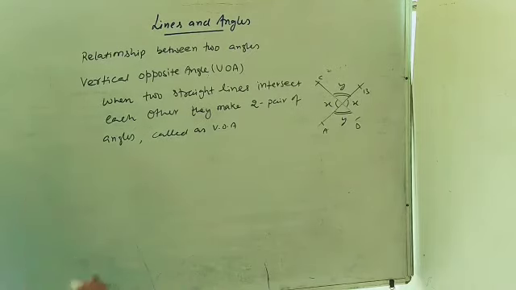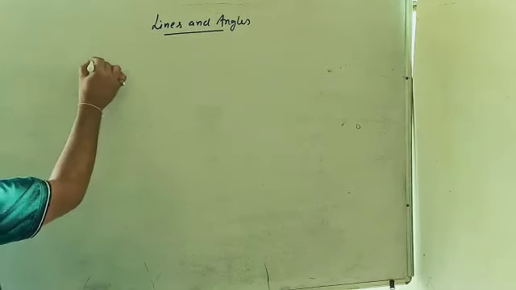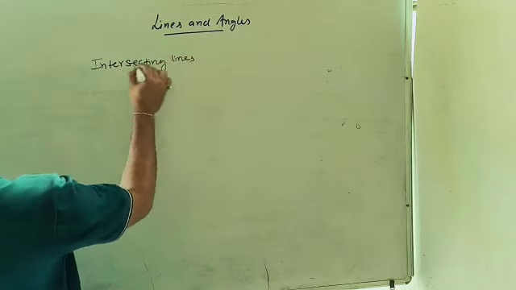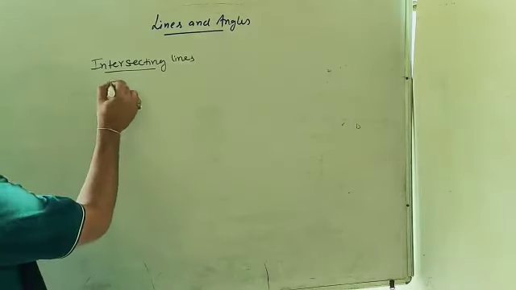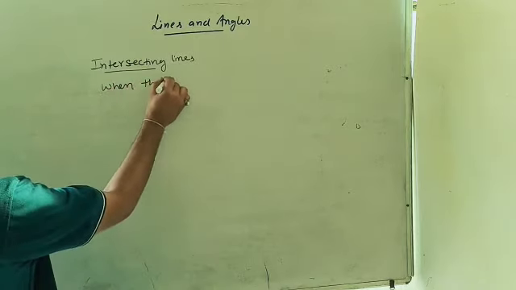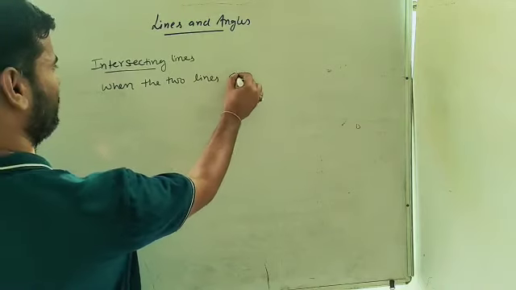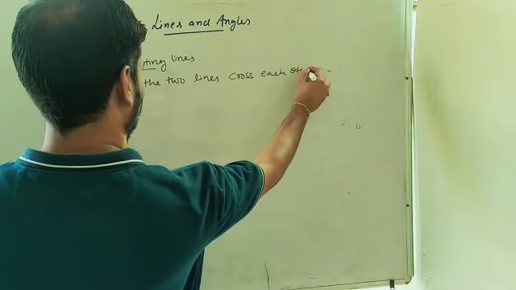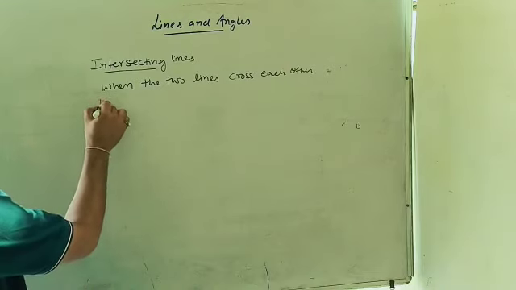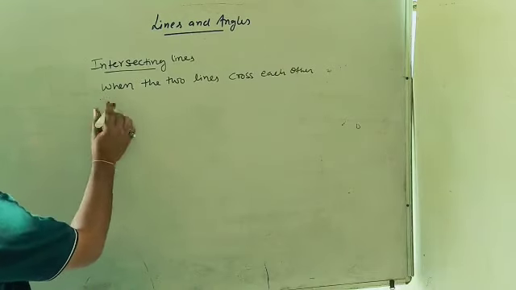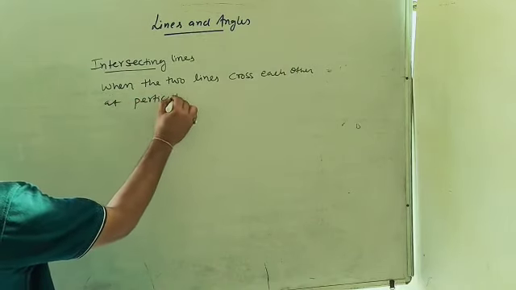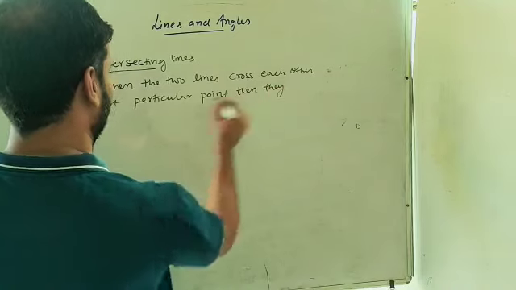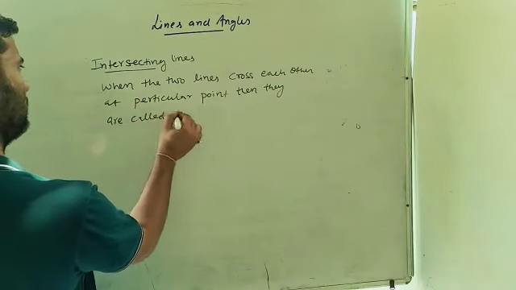So now next one is intersecting lines. Intersecting lines means when two lines cross each other at a point, at a particular point, then they are called intersecting lines.